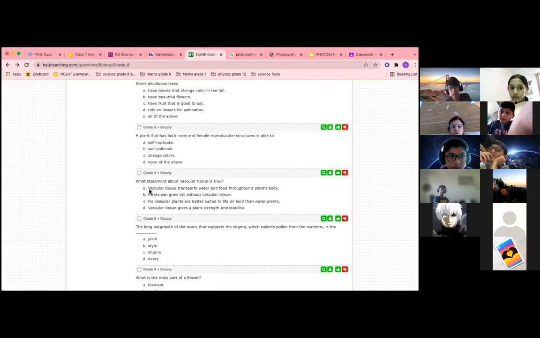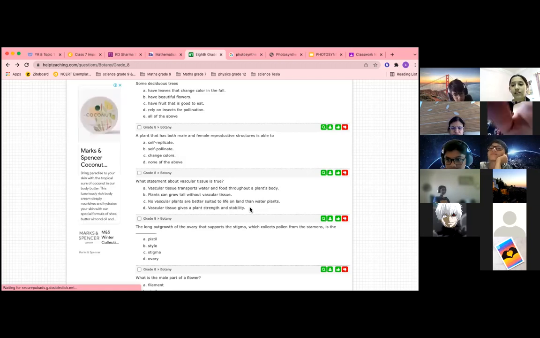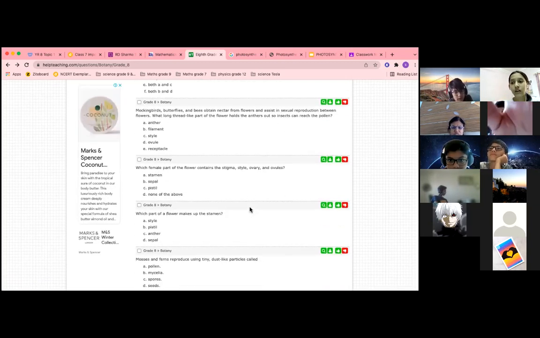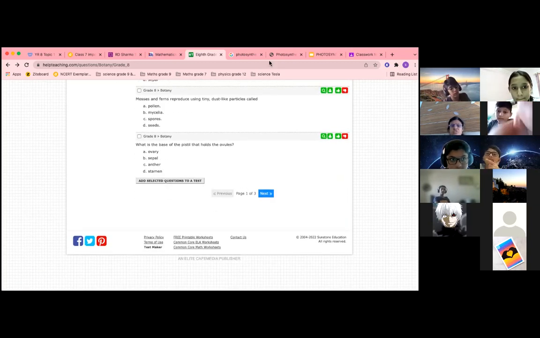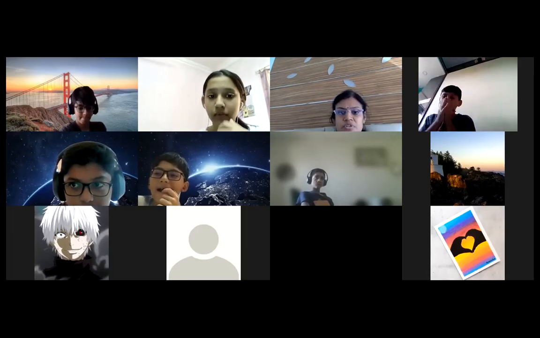Okay, see over here. What statement about vascular tissue is true? Vascular tissue transports water and food throughout a plant's body. Plants can grow tall without vascular tissue. No. Vascular plants are better suited to life on land than water plants. Vascular tissue gives a plant strength and stability. A. Correct. Okay, so this thing is over. Another worksheet. Let me share.